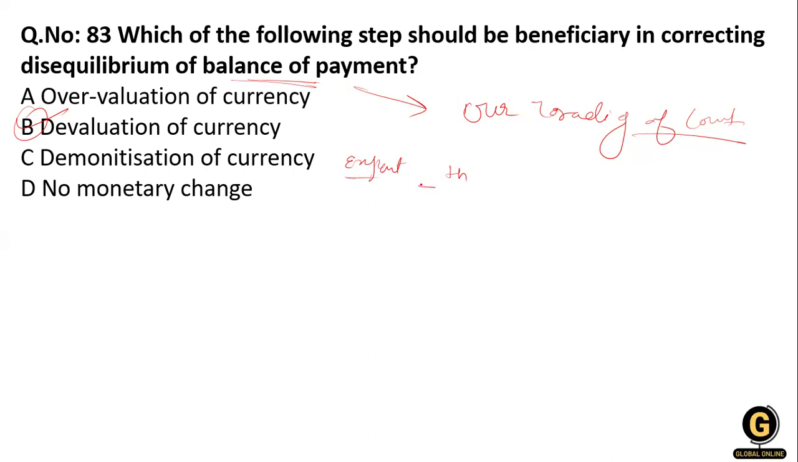So that is a devaluation, and these steps should be beneficial in correcting the disequilibrium. If we devalue our currency, exports are going to increase. So that's why it is beneficial to maintain or balance the disequilibrium of the balance of payment. Clear?